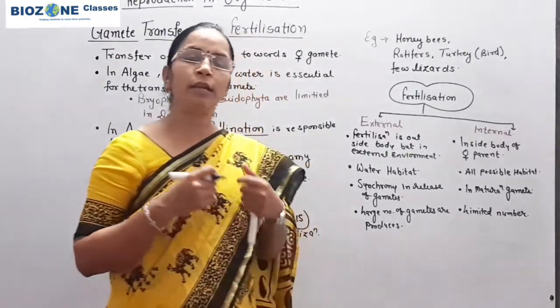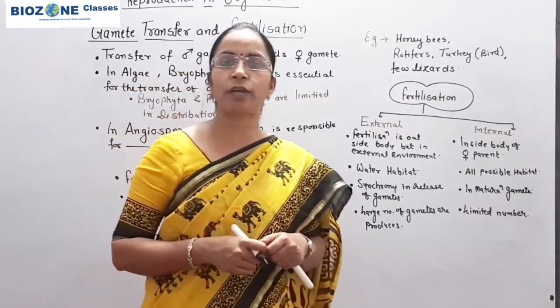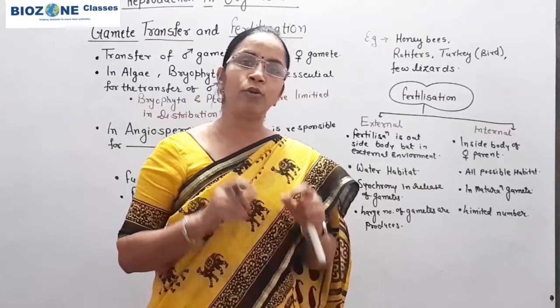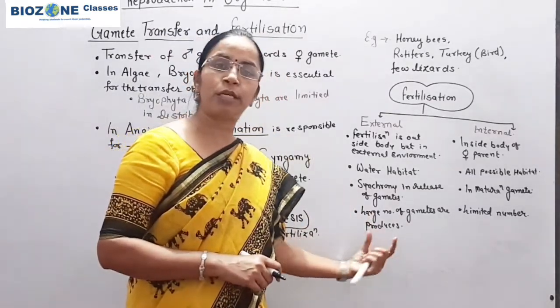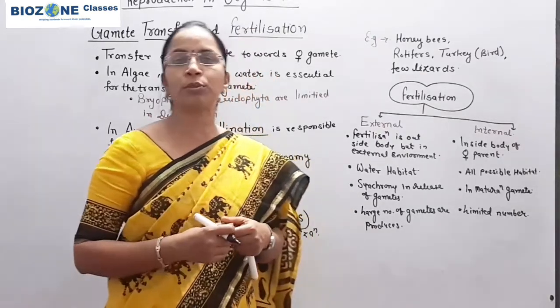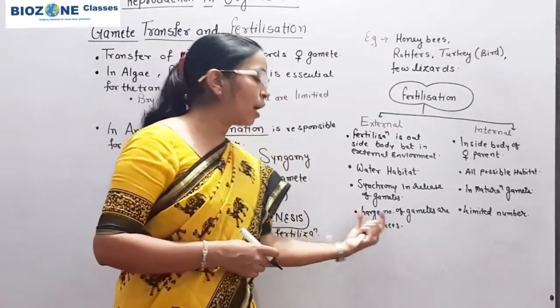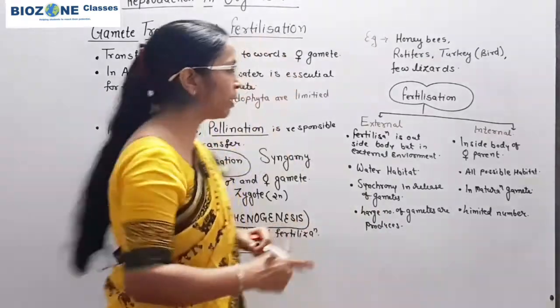There is a very small percentage of survival of progeny, and to maintain this, a very large number of gametes are produced. So to ensure the survival of progeny, to ensure the process of fertilization, a large number of gametes are to be produced in frog. This part you remember.